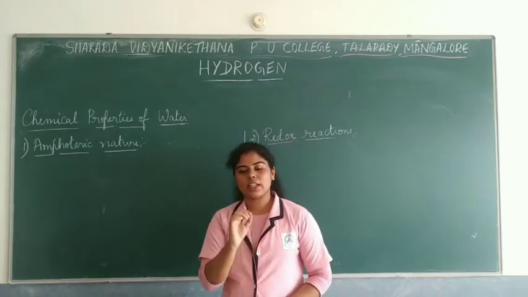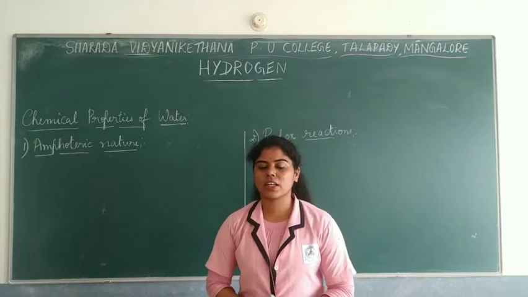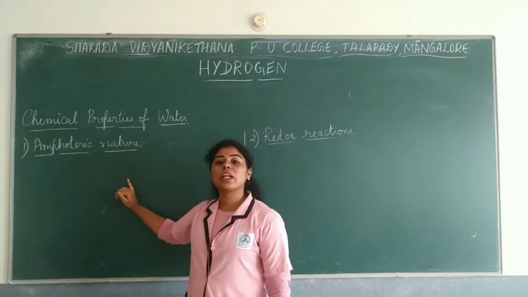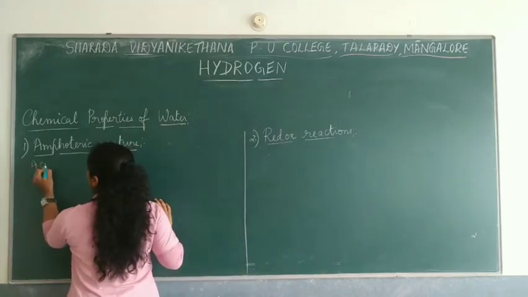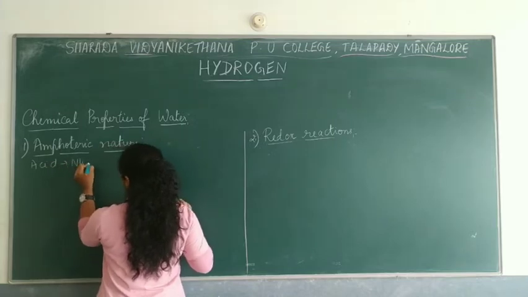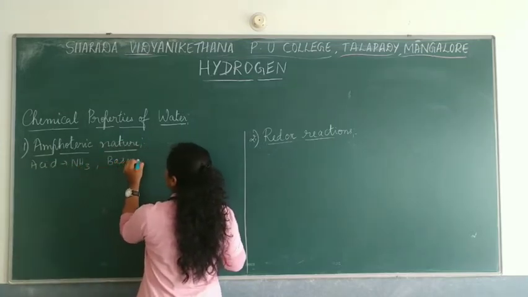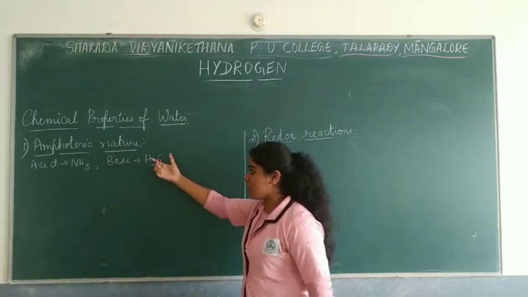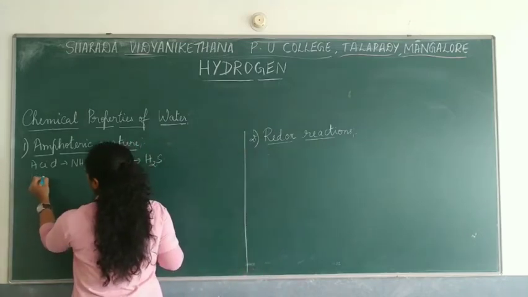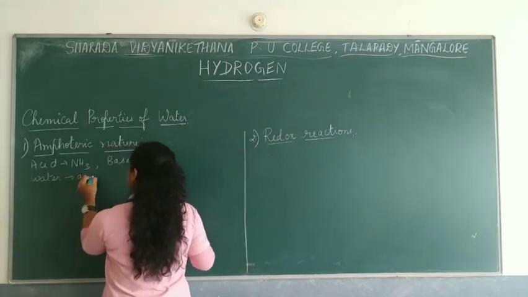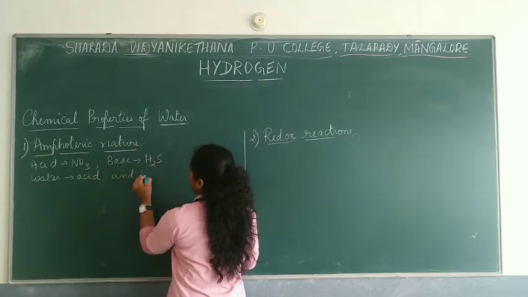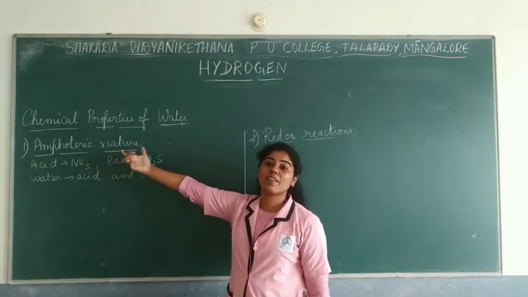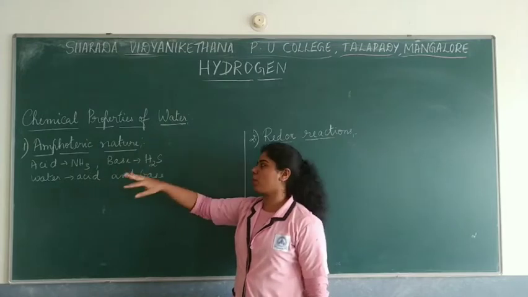Now there was a scientist named Bronsted who gave this acid and base theory. He says that if water has to act like an acid, then it reacts with ammonia, or if it has to act like a base, then it reacts with hydrogen sulfide. So this amphoteric nature says that water can be an acid and a base. It can act like both, and that's why the word is amphoteric.